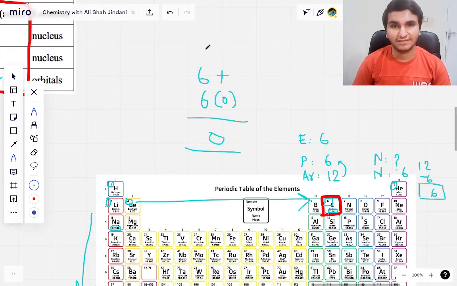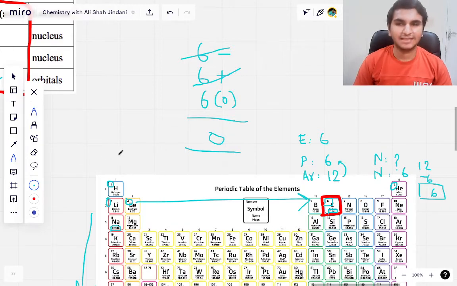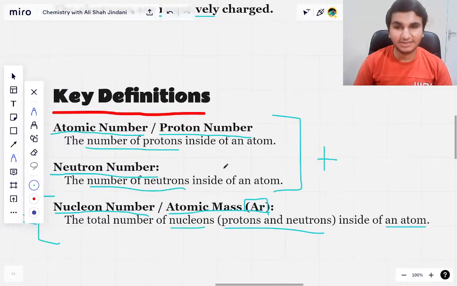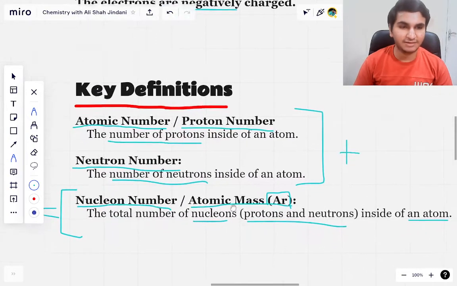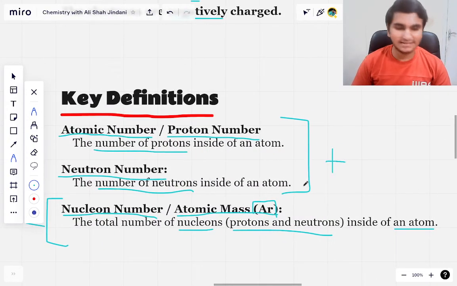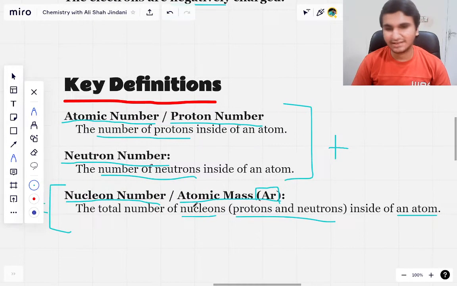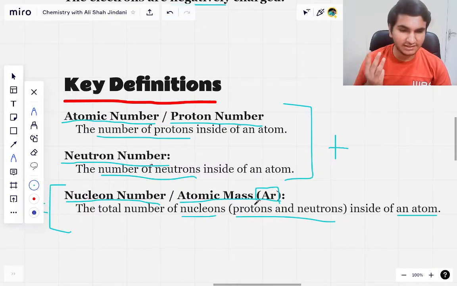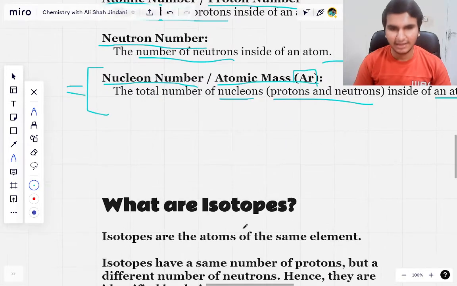So how do we have a zero charge? We must have 6 electrons, so that the protons and the electrons cancel out and we are left with a zero charge. So that is why, because an atom is electrically neutral, that means that you must have the same number of protons and electrons in an atom. So that's how you find out all 3 of these using the periodic table.